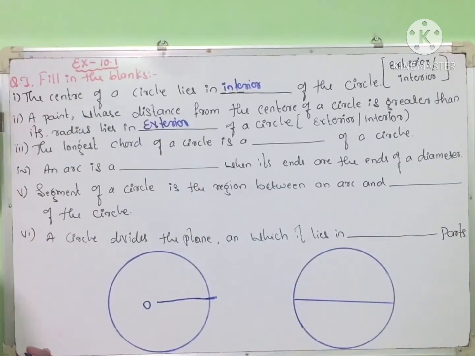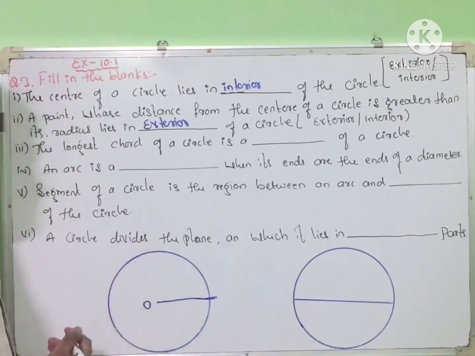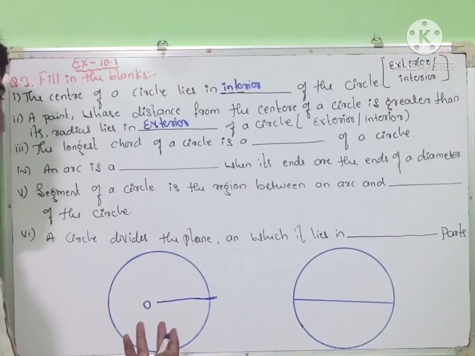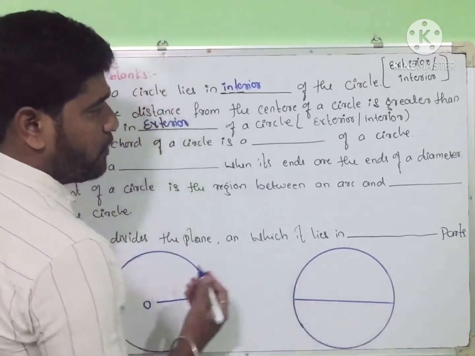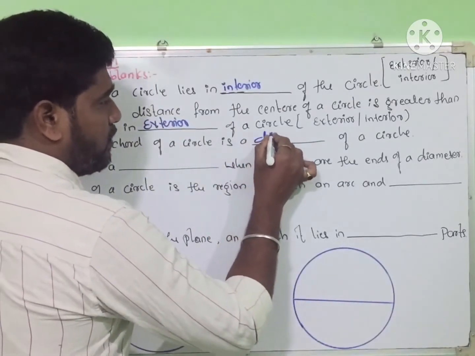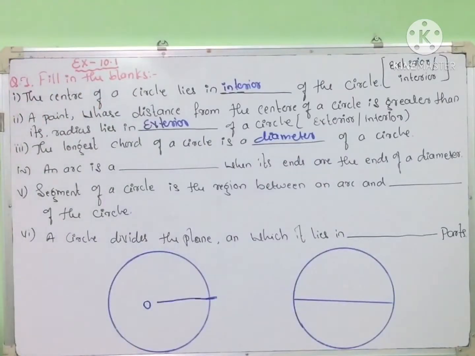So next one: the largest chord of a circle is a dash dash of the circle. So the largest chord is called a diameter of the circle. See here, it is the largest chord, it is a diameter of the circle. Diameter of the circle, right?